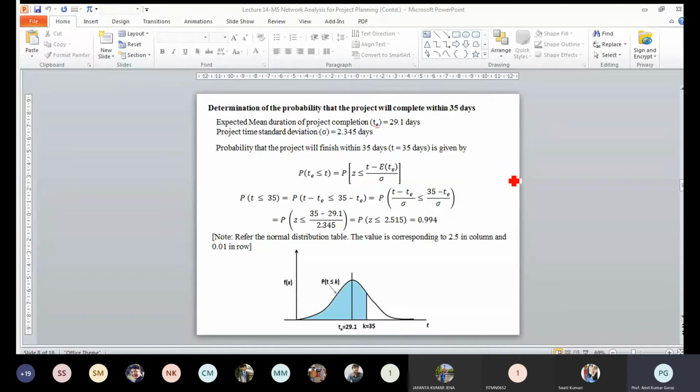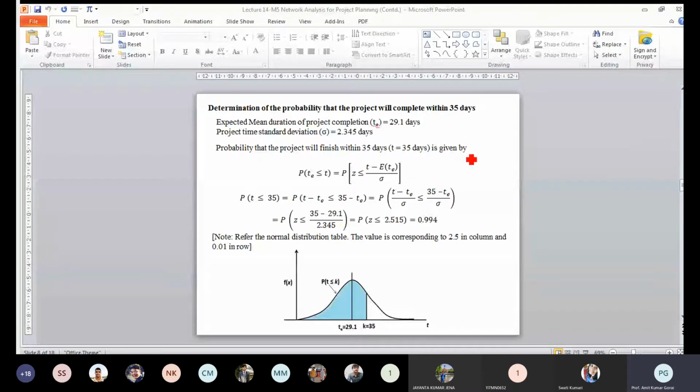Why I am doing this, I will tell you later on, because here we are assuming a standard normal distribution; the completion probability we are determining is based on the normal distribution. The integration of the normal distribution is not normally done using the simple integration method, so we have to do some approximation. That's why we will use a statistical table. If you see, this is the probability of T minus T_e divided by sigma. This is Z, that means we are assuming this is a normalized Z value, the Z score.